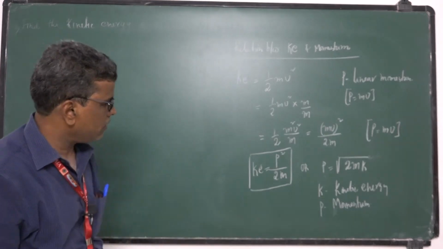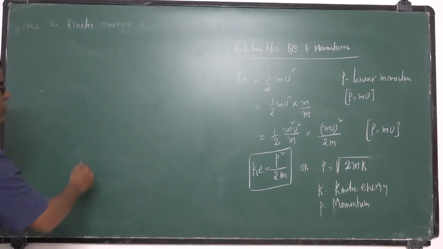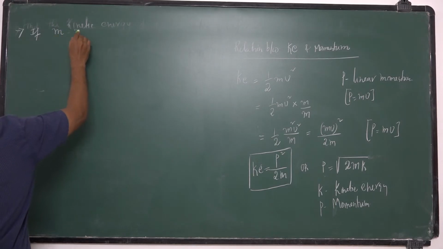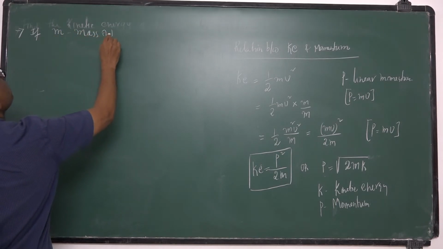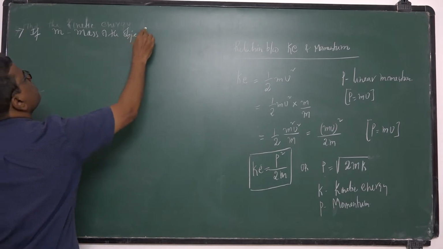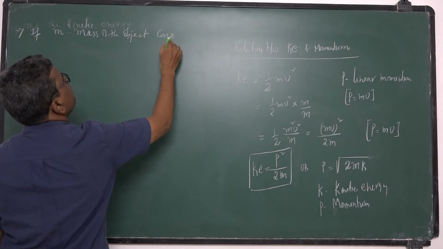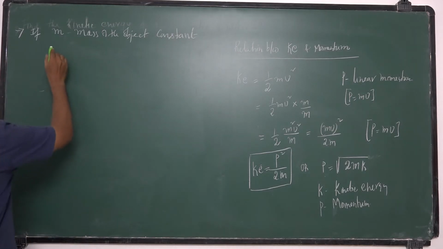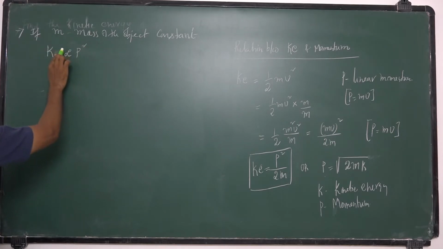Okay. So from this equation what we have? See, m is the mass of the body, mass of the object. Since mass of the object is constant, since m is constant, we have kinetic energy is proportional to p square. That is K proportional to p square. Instead of kinetic energy I will write K. K proportional to p square, since m is constant.